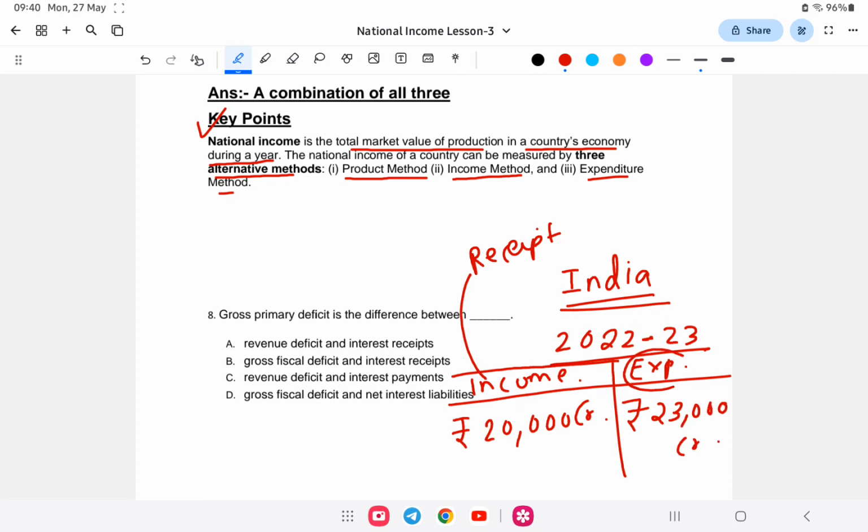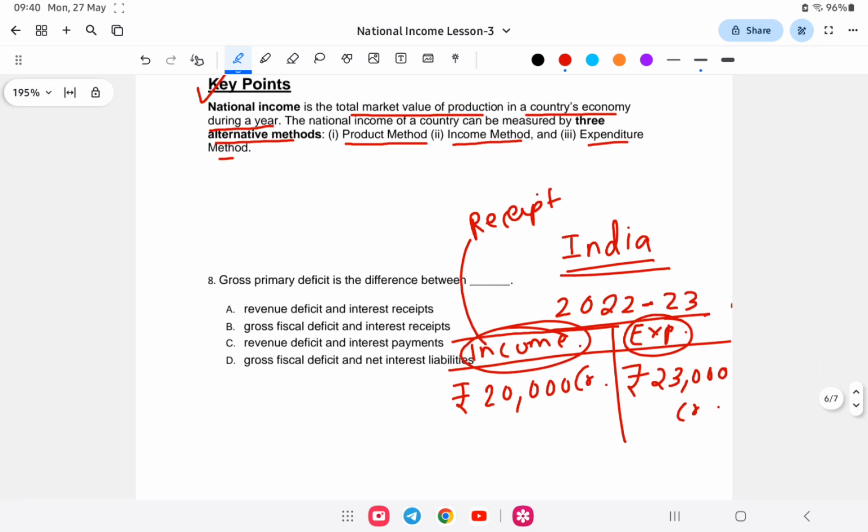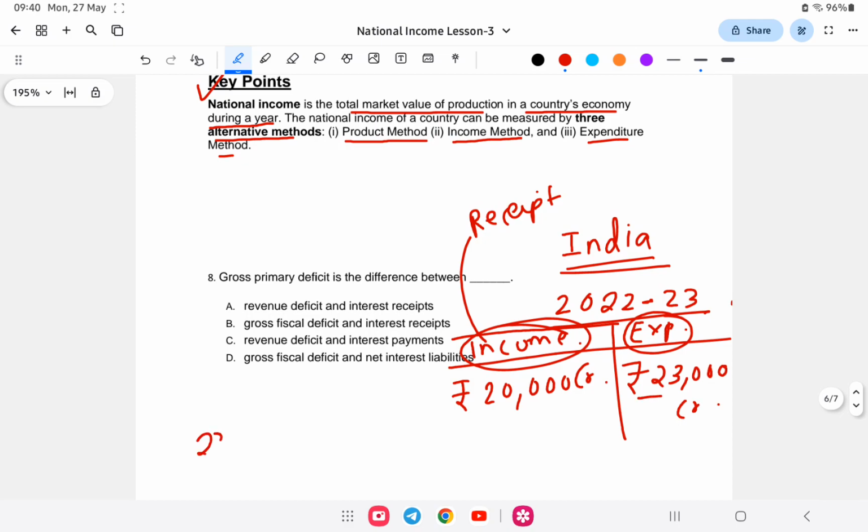So expenditure is higher than income. If we take this into account, 23,000 crore is spent minus 20,000 earned, which means we are facing a shortage of rupees 3,000 crore.